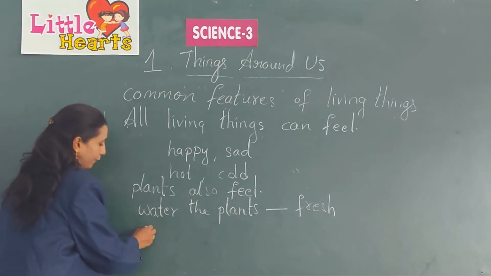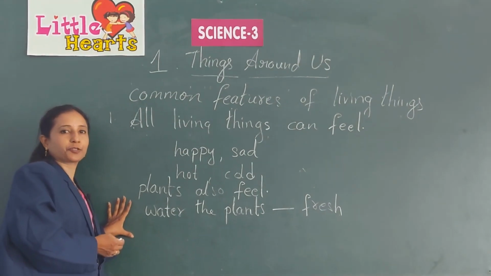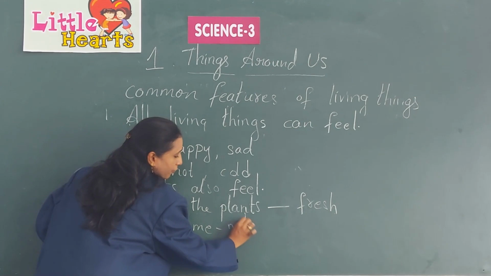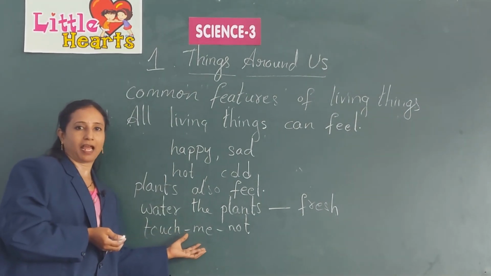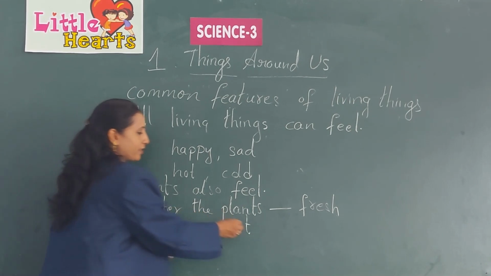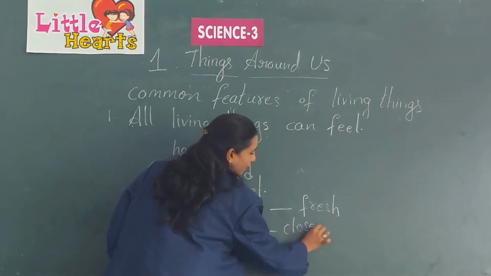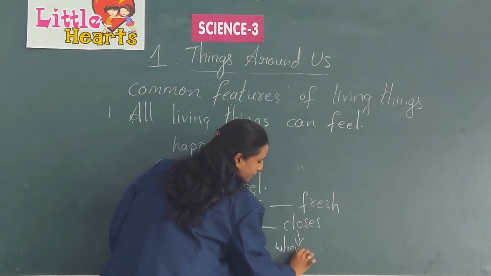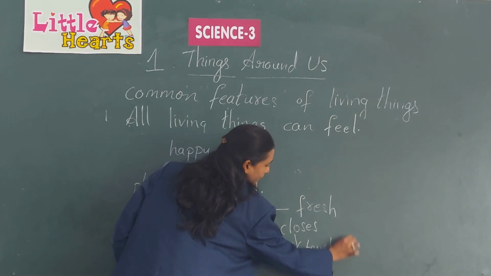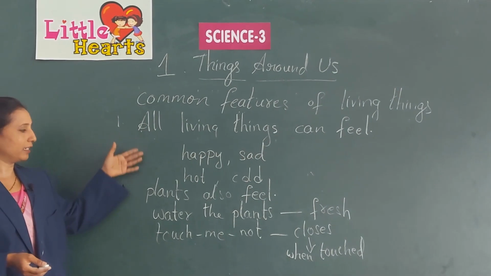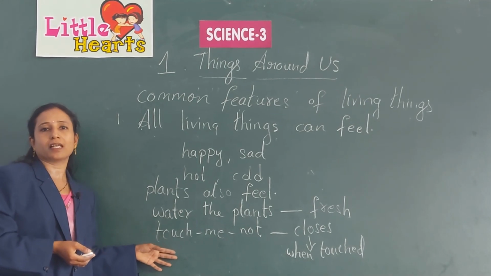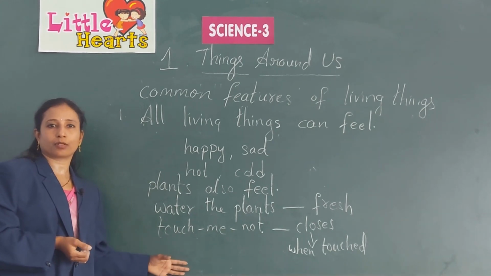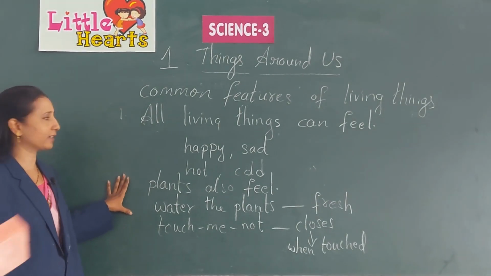And the next one, if you take a plant called touch-me-not. When you touch the leaves of this plant, it closes. It shows the feelings here. It closes when touched. So all living things can show their feelings, but non-living things can't express or show feelings. Okay, we'll go to the next topic.